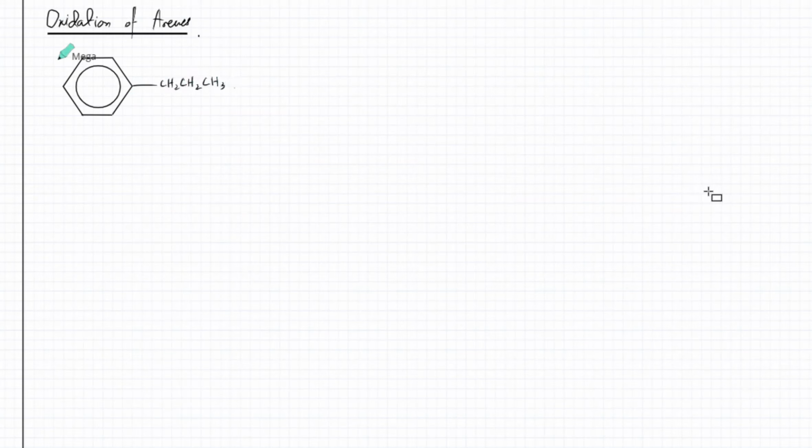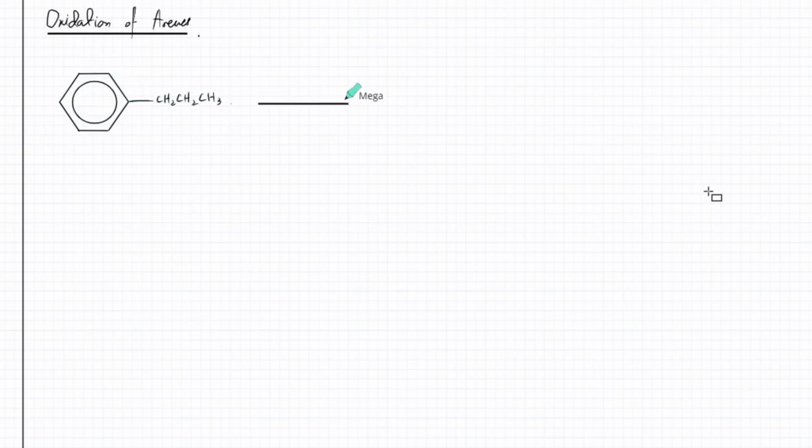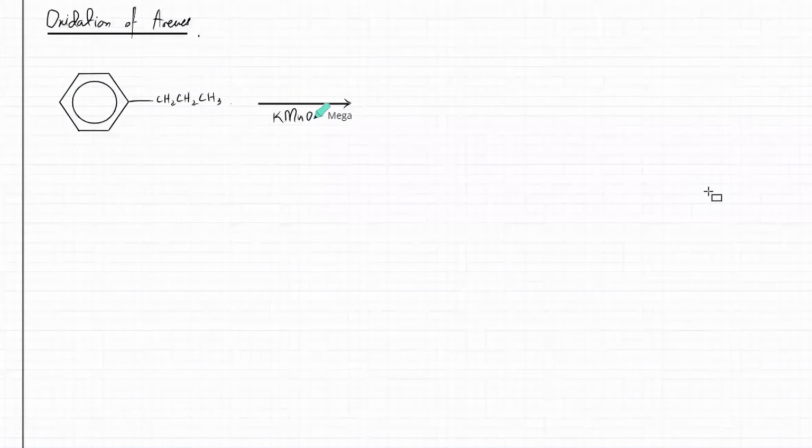When you oxidize it, you heat it with KMnO4, and remember it's going to be KMnO4, not K2Cr2O7. So when you do that, it's KMnO4, acidified, and reflux.